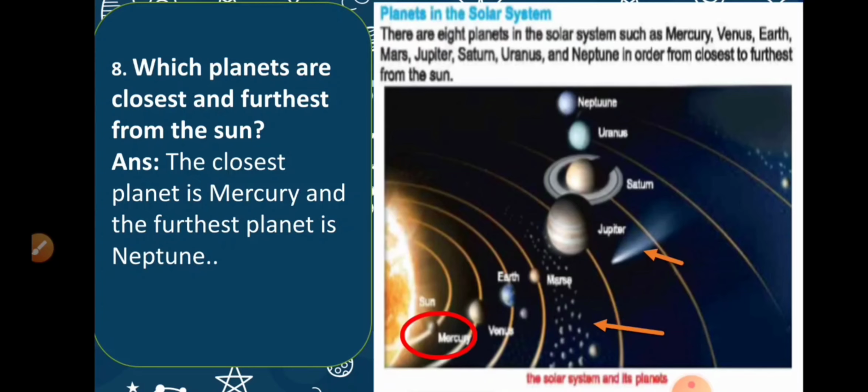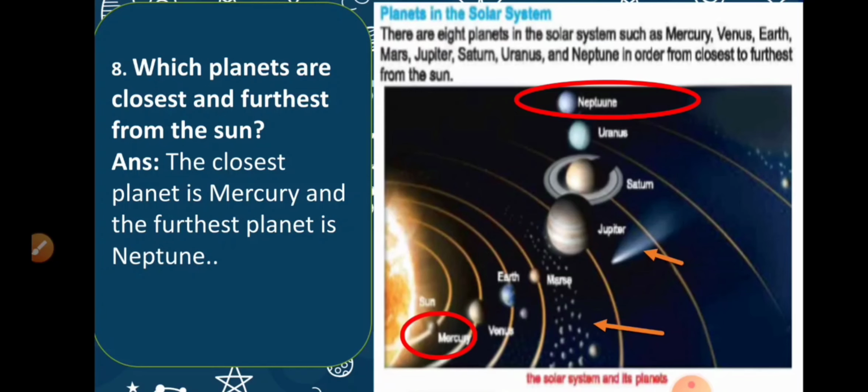So the first answer is Mercury is the closest planet in the solar system, right? Now the second part, which planet is the furthest one? Farthest one is Neptune. Neptune is the furthest planet in the solar system.